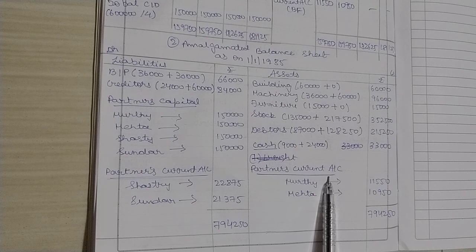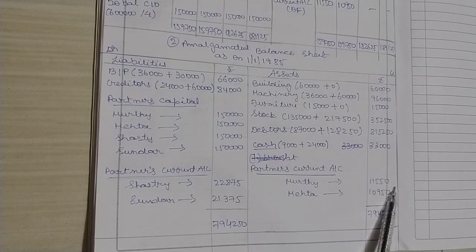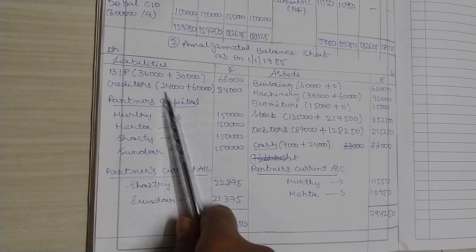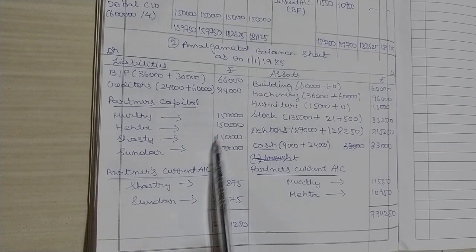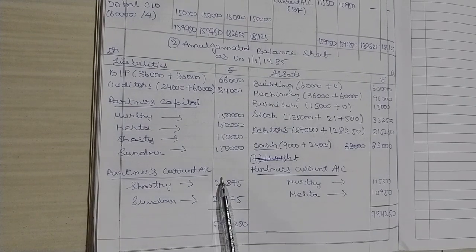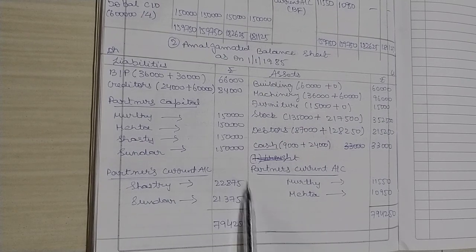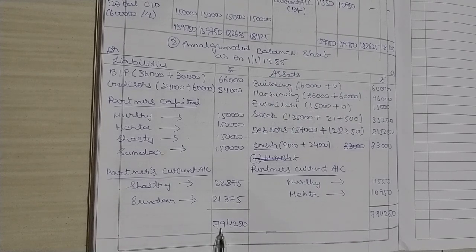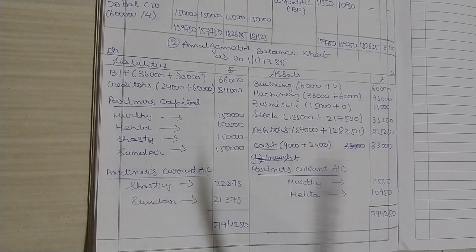Partner's current account. In the previous account I have told you, Murthy and Mehta are showing debit balance. Transfer it. 11,550, 10,950. Same way on the liability side. Bills payable, creditors, partners capital account 1,50,000 each, that is 6 lakhs total. Next, partners current account. Shastri and Sundar is showing credit balance. So write it down. Credit balance 22,875, 21,375. Total is 7,94,250. With this, your amalgamated balance sheet has tallied.